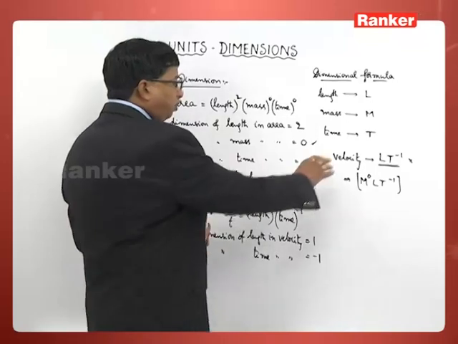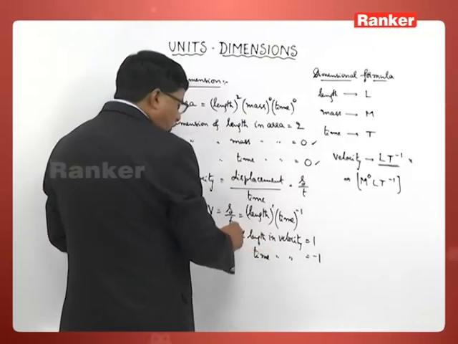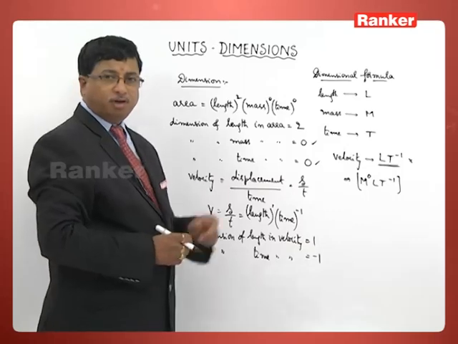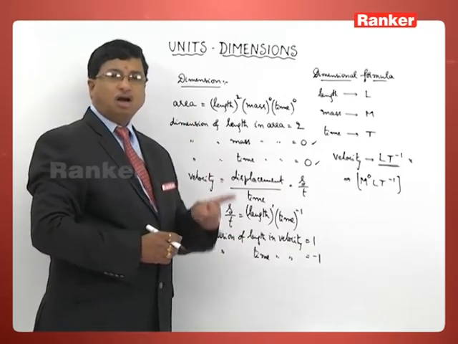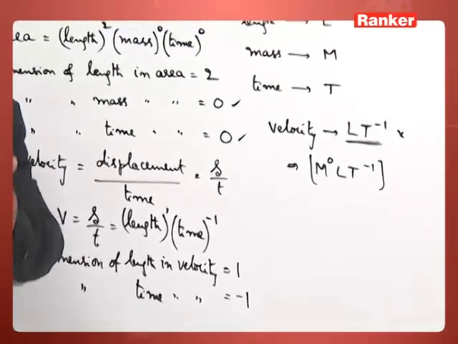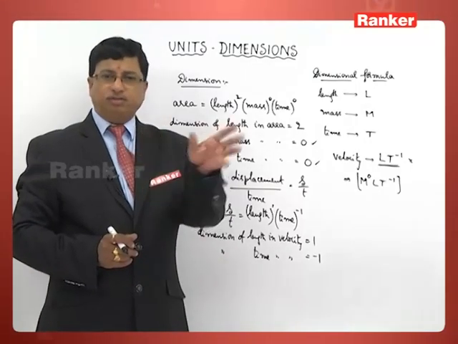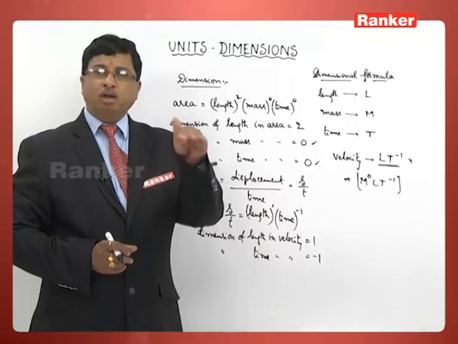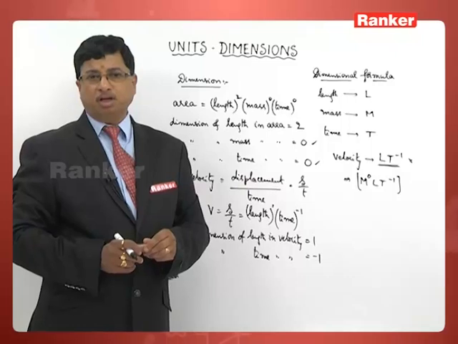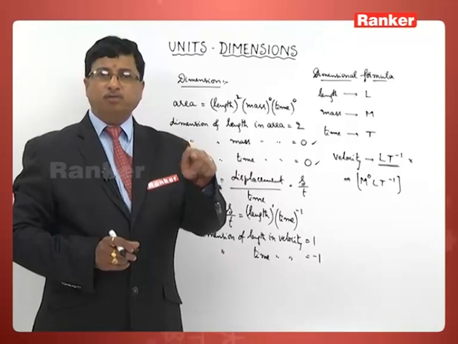And how do we write a dimensional formula? You need to know the corresponding formula for that quantity. When you know the formula, automatically you can write the corresponding dimensional formula. Let me explain a few physical quantities with their dimensional formulae, and how to write those dimensional formulae considering their corresponding formulae.